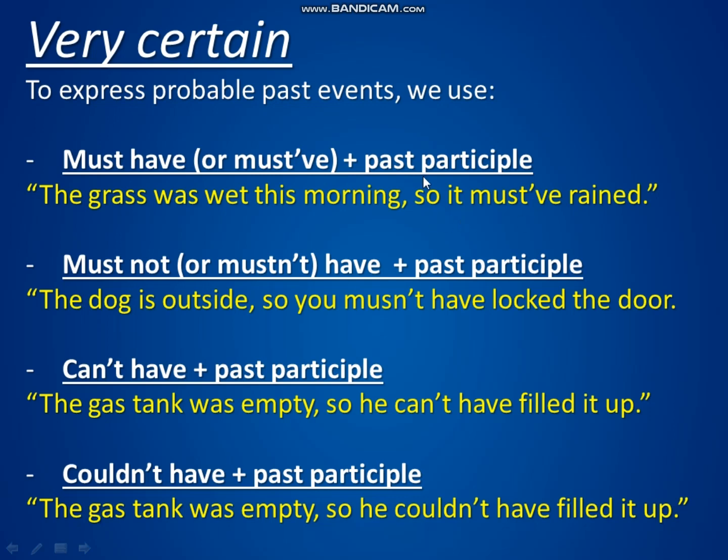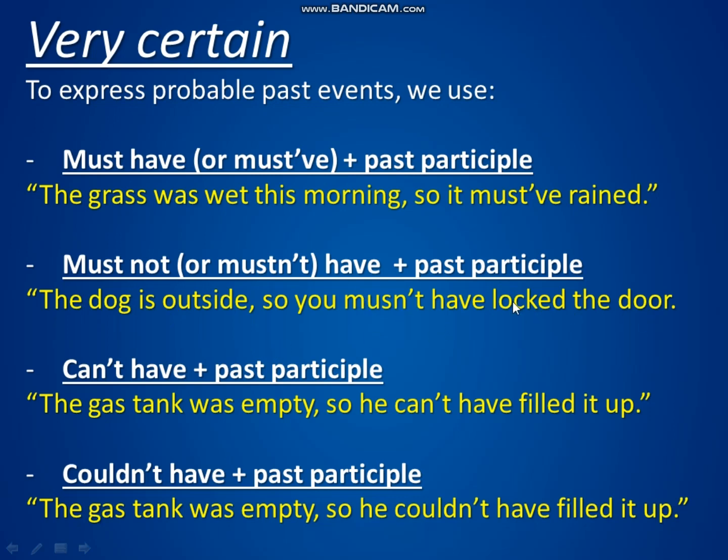Now, this is something we think is very probable. The grass was wet, so I'm almost certain, I'm very sure that it rained. It must have rained. The negative of this is must not, or the contraction mustn't, have, and past participle. The dog is outside, so you mustn't have locked the door.